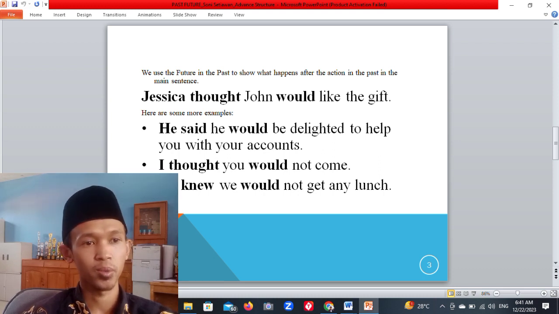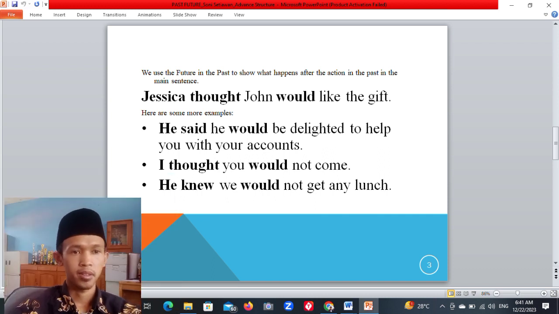Jessica thought John would like the gift. In this sentence, we have a point in the past, Jessica thought. The second part is the future after this point, although for us now both of these events are the past. Here are some more examples. The first, he said we would be delighted to have you with your accounts. The second, I thought you would not come. The third, he knew we would not get any lunch.